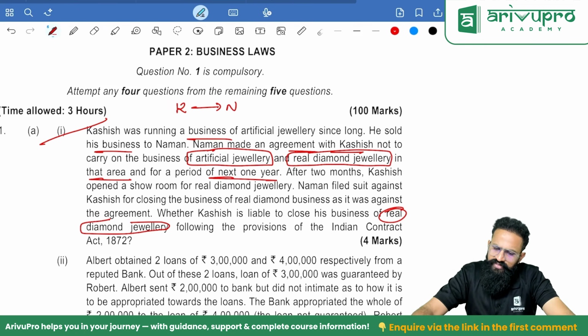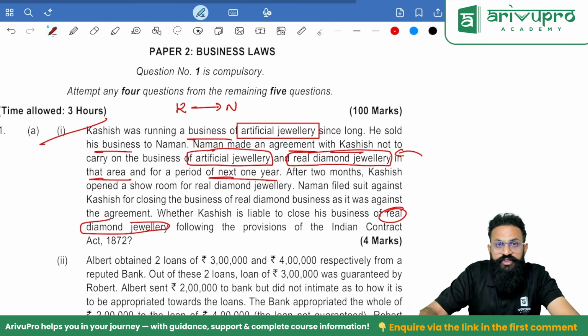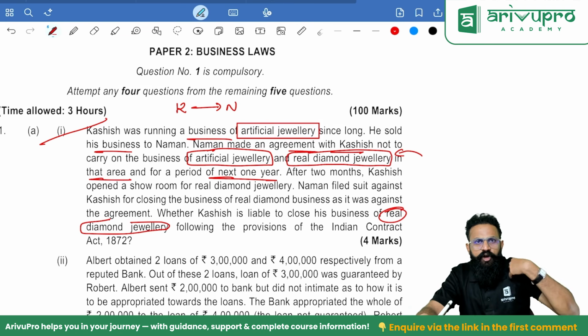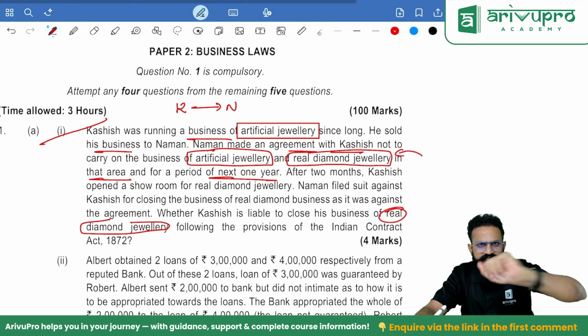But there is only one thing here, people. I'll tell you both, reasonable and unreasonable. I am doing artificial jewelry. That is my business. Why am I stopping you from doing real diamond jewelry? Now that is an unreasonable ground. I can stop you from doing something which I am doing. I can say don't do.